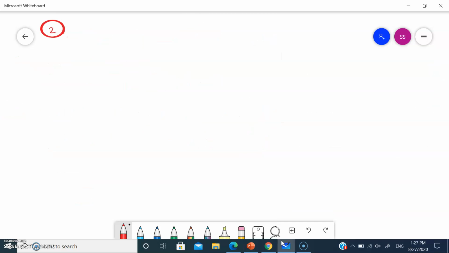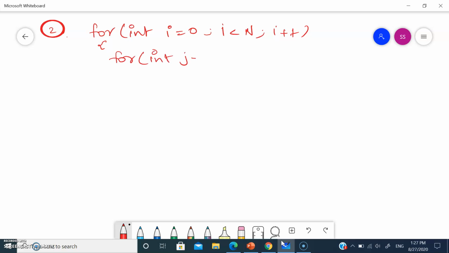Now consider for int i is equal to 0, i less than n, i plus plus, and inside it for int j is equal to 0, j less than n, j plus plus.